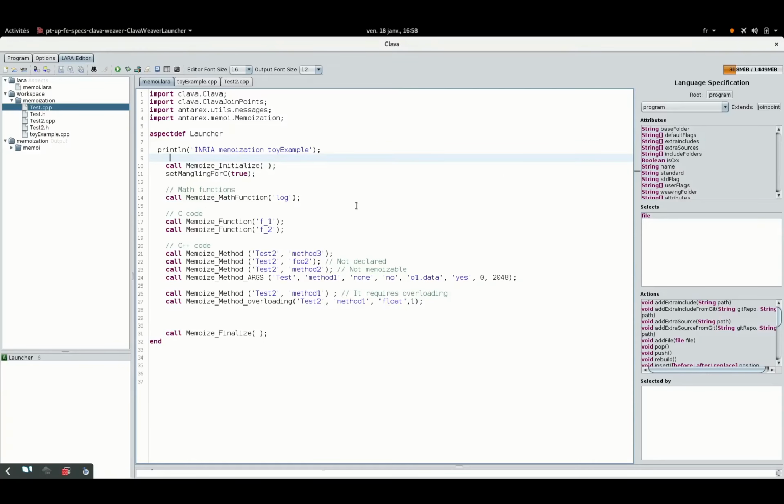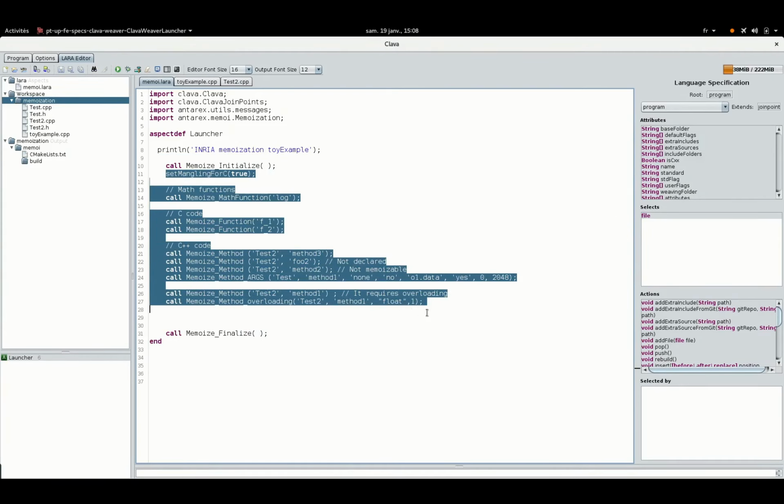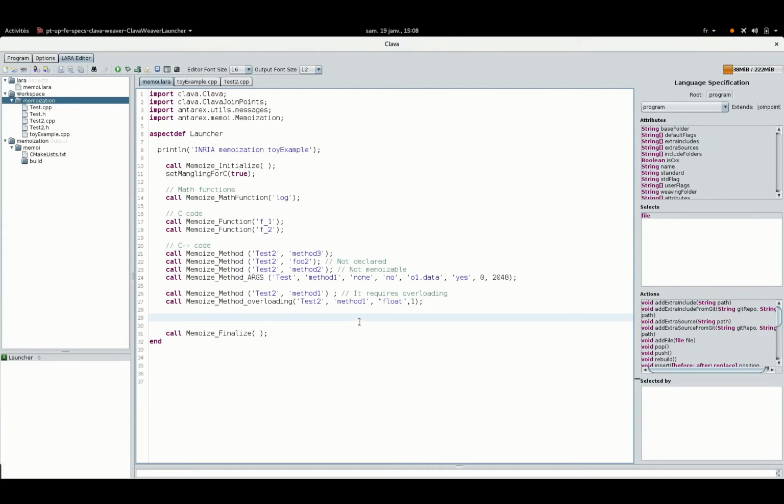To show the integration of the memoization under Clava, we take very simple examples combining C and C++ code. A memoization session begins with an initialization and terminates with a finalization. After the initialization, the user specifies the function or method to memoize. For that, several aspects have been developed to apply the memoization in a very easy way for the user.